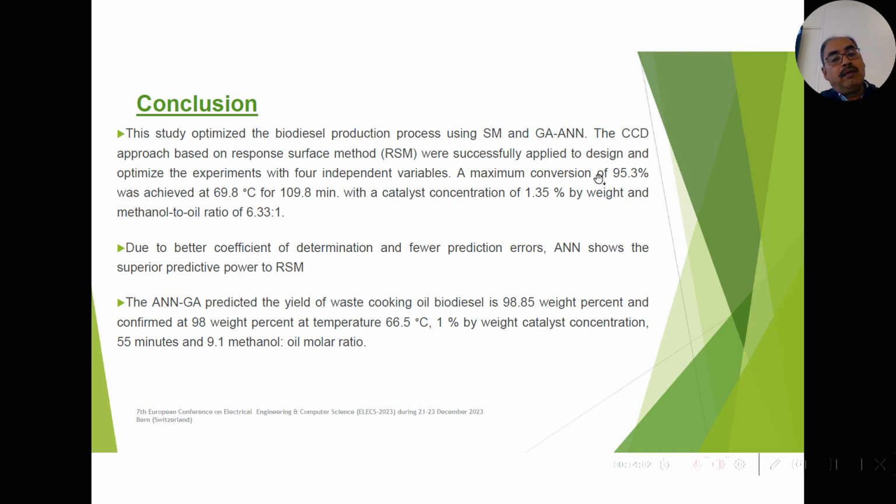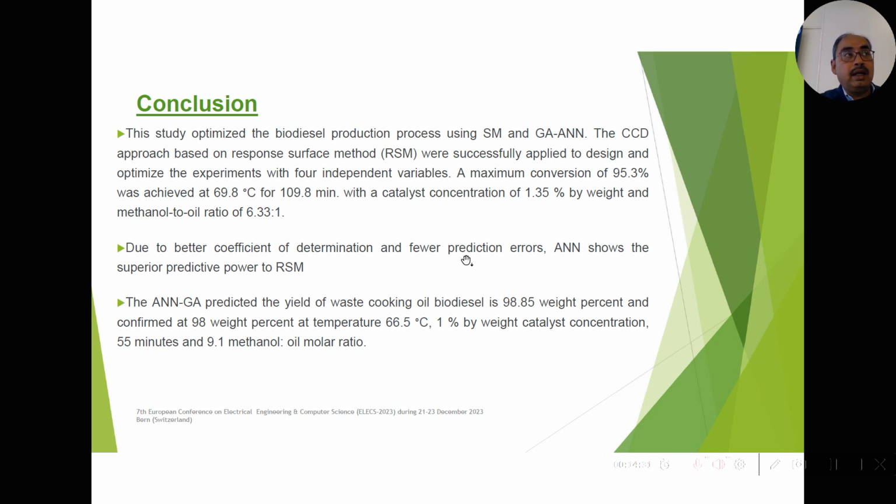So, conclusion, very simple. We have optimized different parameters. What we got is the optimal molar ratio, temperature, time, and methanol to oil ratio. Due to better coefficient of determination and fewer prediction errors, ANN shows superior predictive power to RSM.